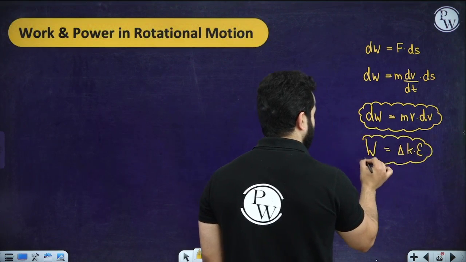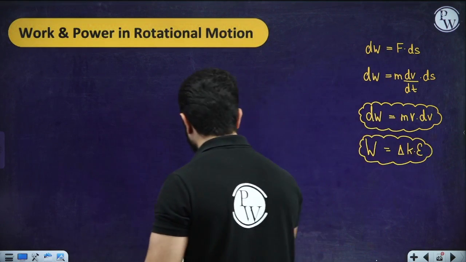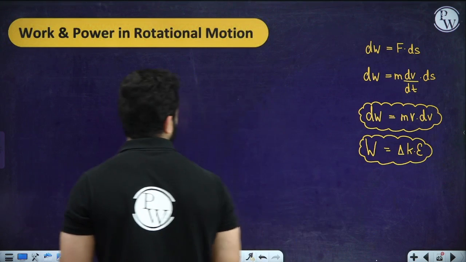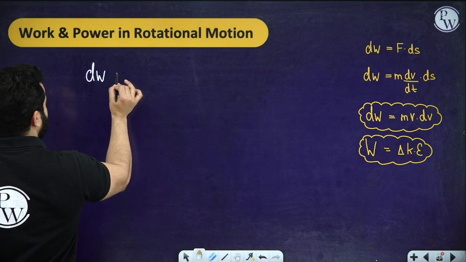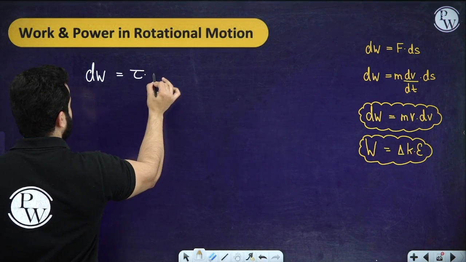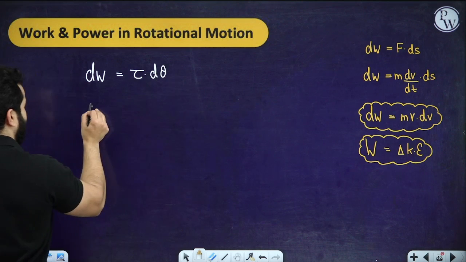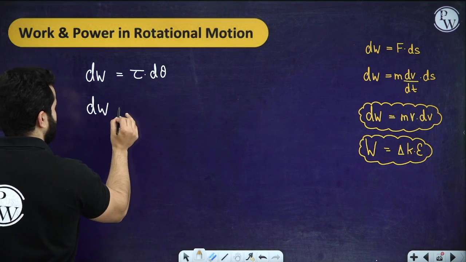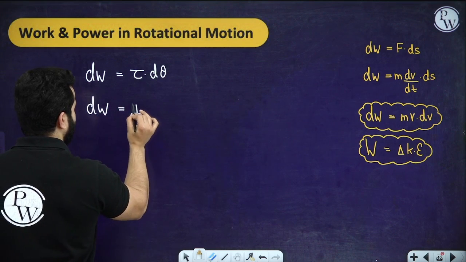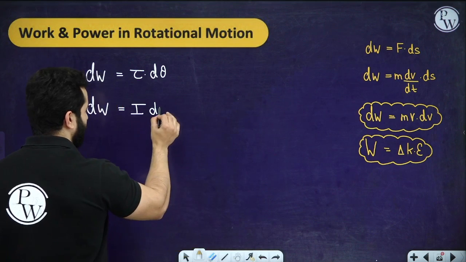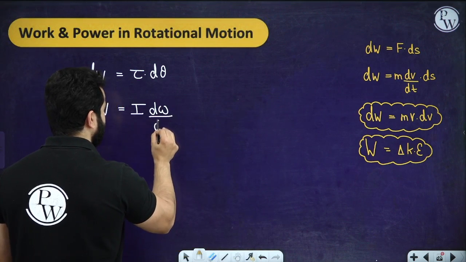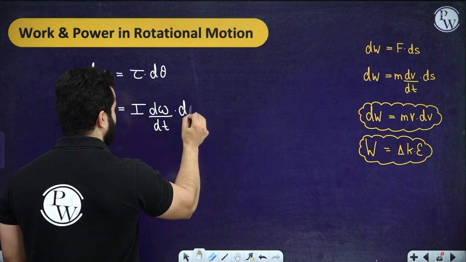This was your work energy theorem. So if you are going to do similar steps over here, for example, dW can be now written as torque times d theta. Further, this can be written as I times d omega by dt times d theta.